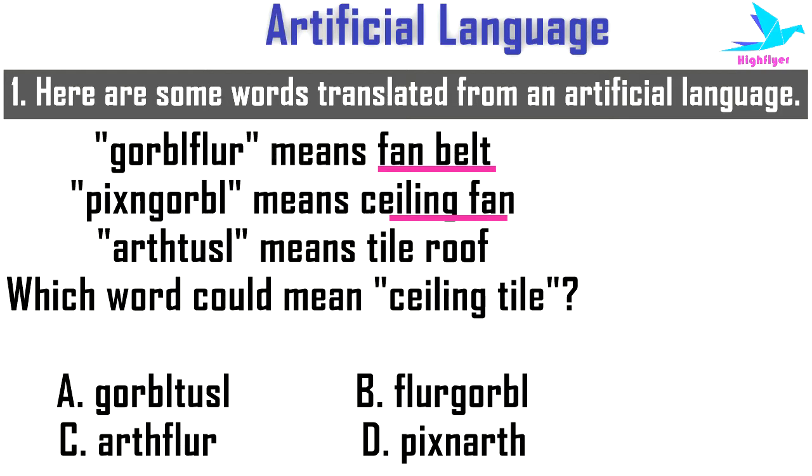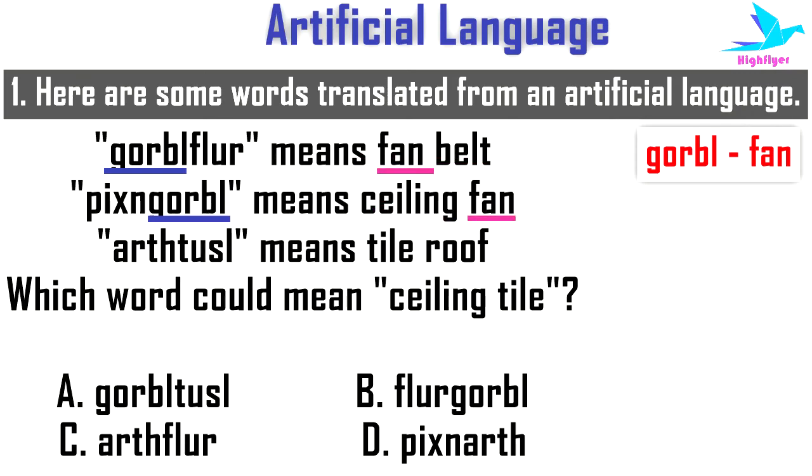So for example, if we check now fan belt and ceiling fan and check the artificial language and find out the common word, then in both the artificial language, the common term is GORBL. Hence, GORBL means fan. And if we check the order, fan is in the same order in the real language as in the artificial language as well. In the first phrase, fan comes first, and in the first artificial language, GORBL comes first. And in the second phrase, fan comes second, and so does GORBL in the artificial language. So we can understand that the pattern remains the same for the third phrase as well.